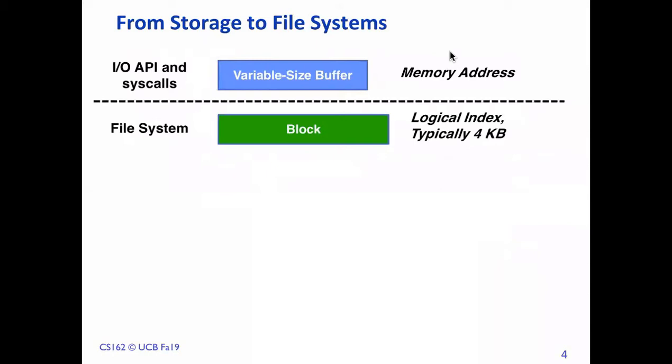So at the top, the user may just ask for a few bytes of a file. Remember that at user level we have a buffer where we can store data for efficiency reasons, right? For example, your user program is asking byte by byte, but at the top level we can have a variable size buffer where we can put the data in. You can get the whole block, or multiple blocks, from the file system or the hard disk, and keep it there.